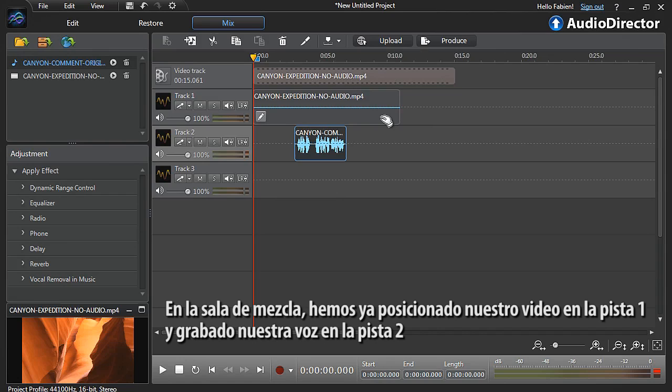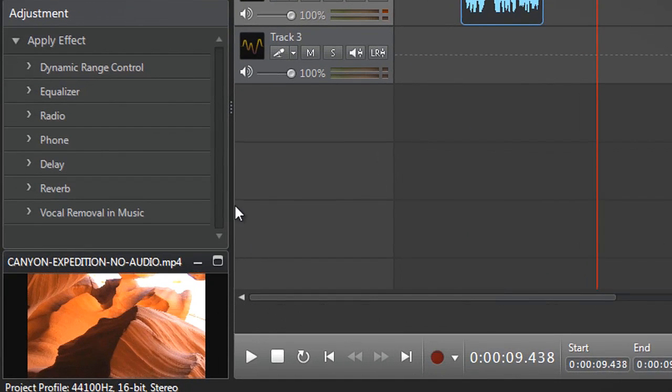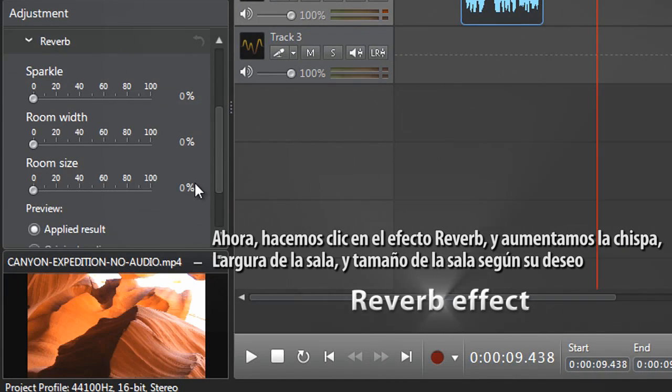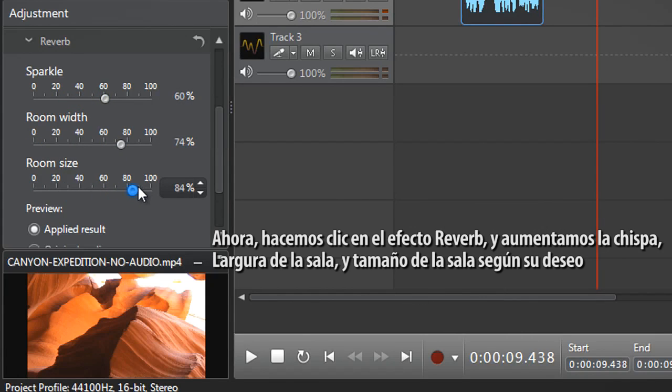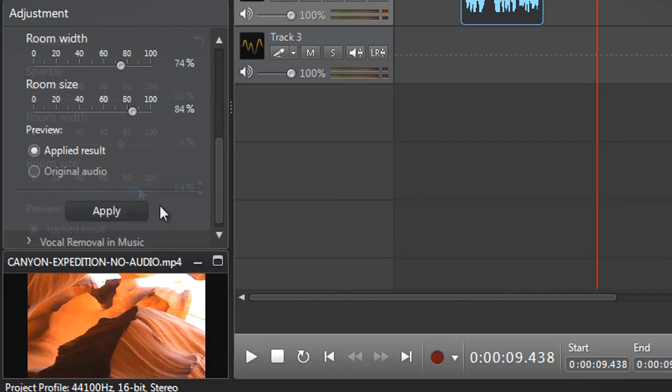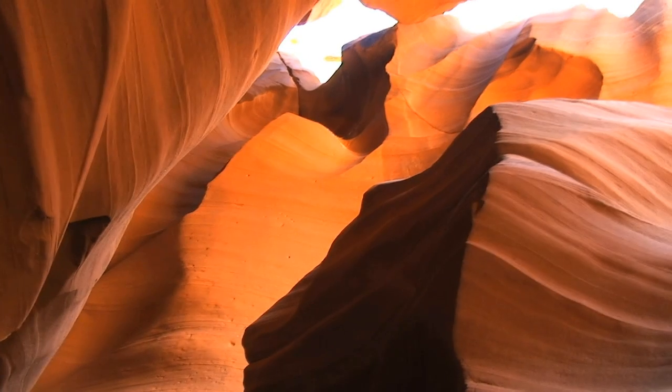In the mix room, we've already placed our video on track 1 and recorded our own voice on track 2. Now, click the reverb effect and increase the sparkle, room width, and room size sliders to your liking. When you get the result you want, click Apply.